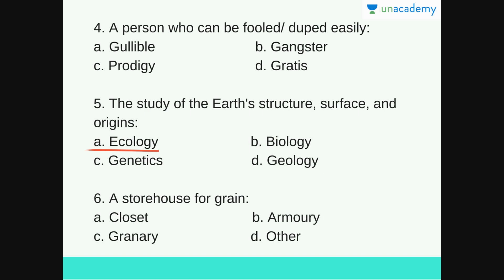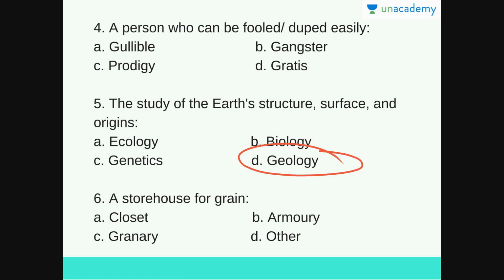Ecology is the study of living organisms and their relationship with their physical environment or their surroundings. Biology is the study of living organisms. It's a vast subject and several other categories fall under biology. And genetics is the study of heredity and how inherited variations occur and pass on. So the answer for this question is D, geology, the study of the Earth's structure, surface and origins.